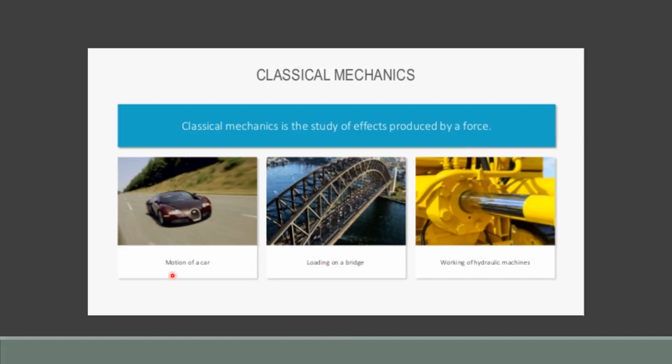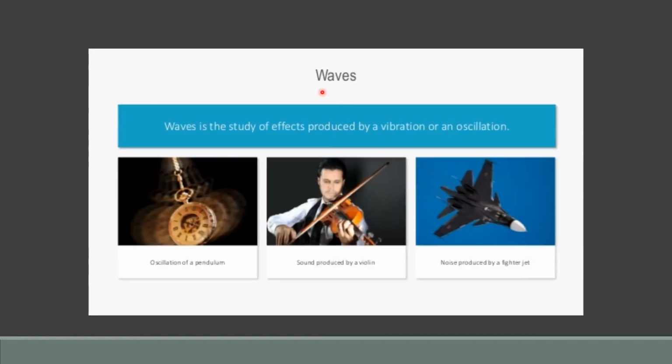Like if you want to study the motion of a car and the effect of its high speed, all this knowledge will be in mechanics. If you want to study the working of hydraulic machines, this will also be a part of mechanics, and this mechanics is a part of physics.